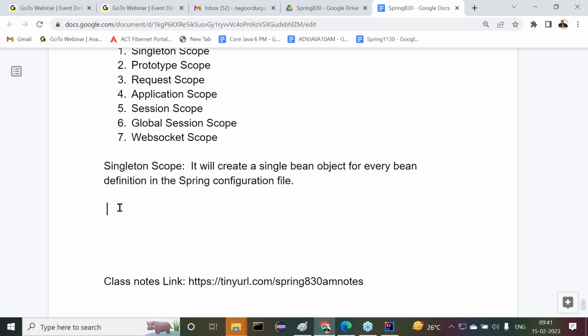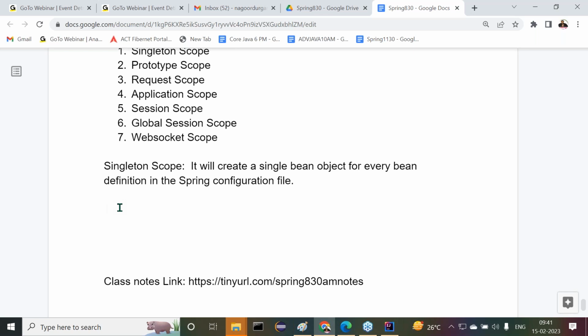In my test application with the same hello identity, 10 times I called the getBean method. Which method? The getBean method. That means 10 times I requested the container to get a bean object. Even though we call it 10 times, if the scope of the bean is singleton, only one object will be created. The same object reference value will be returned 10 times. Did you get my point?